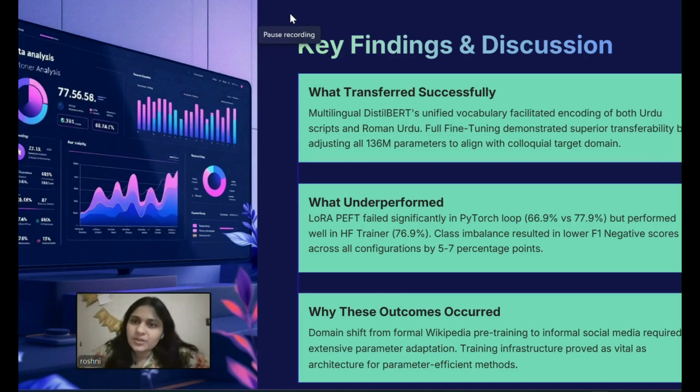So here, multi-language models still work, successfully transferring knowledge across Urdu and Roman Urdu. However, LoRA methods underperform compared to full fine-tuning, especially on culturally sensitive data. This is mainly due to domain shift from formal training to informal social media and the limited adaptability of parameter-efficient methods. Overall, LoRA is efficient, but full fine-tuning remains more reliable for nuanced language understanding.